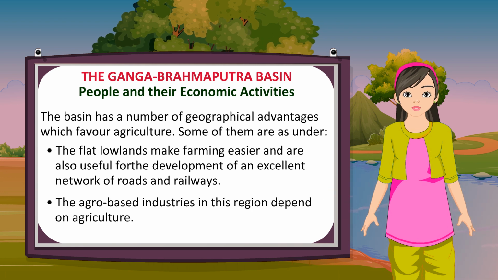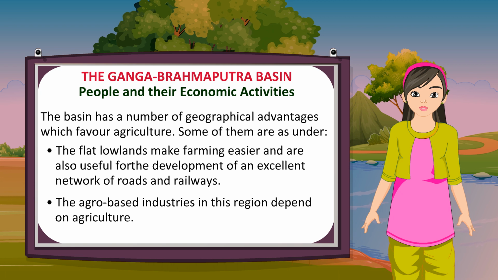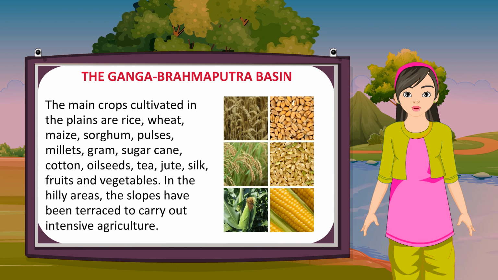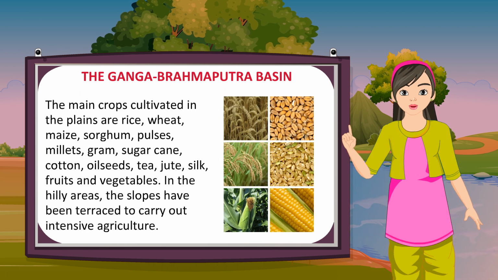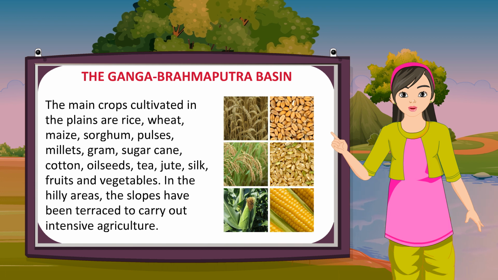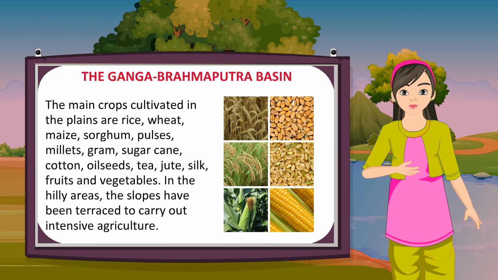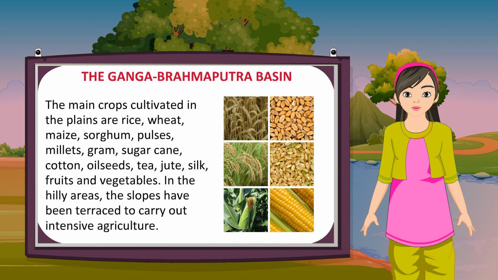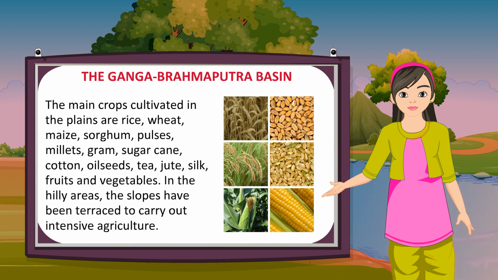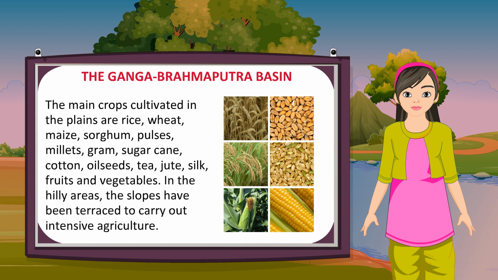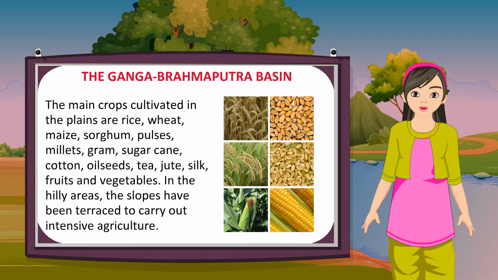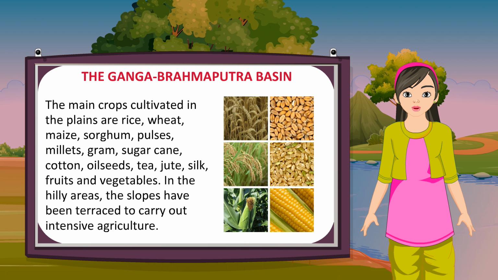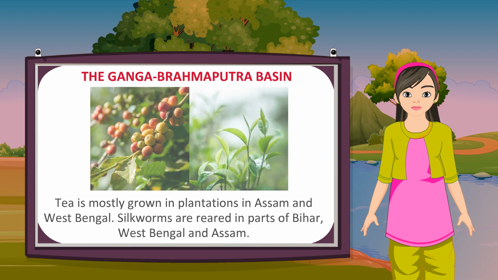The agro-based industries in this region depend on agriculture. The main crops cultivated in the plains are rice, wheat, maize, sorghum, pulses, millets, gram, sugarcane, cotton, oilseeds, tea, jute, silk, fruits and vegetables. In the hilly areas, the slopes have been terraced to carry out intensive agriculture.